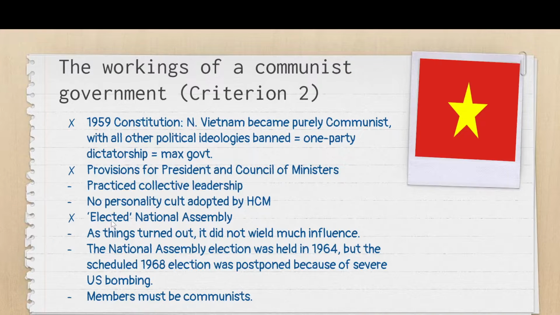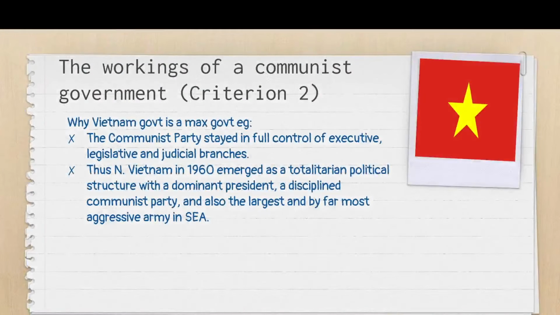And there's also another so-called political structure called an elected National Assembly. I call it elected because the National Assembly members were made up of people who have been elected, but the election was only held once, and in the end this National Assembly became a rubber stamp, so it didn't really wield much influence. But at least they still have this structure in place called the National Assembly. And then the Communist Party, as I said earlier, the important members of the Communist Party also became important members of the government.